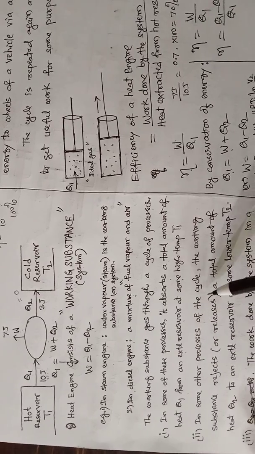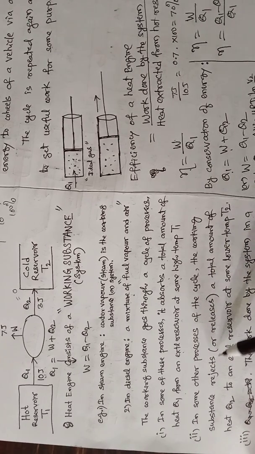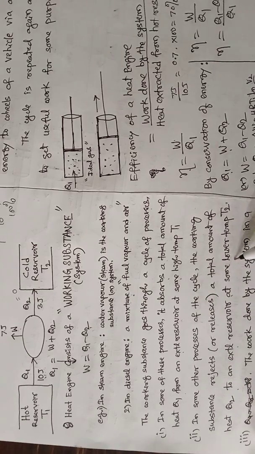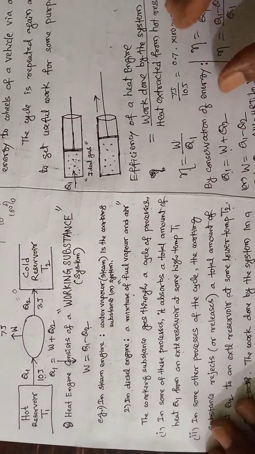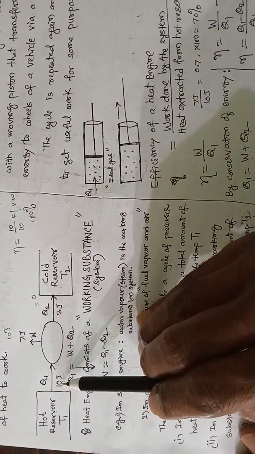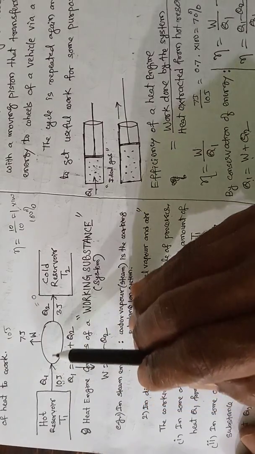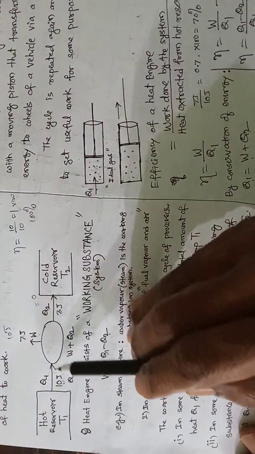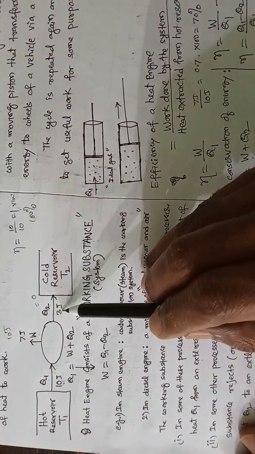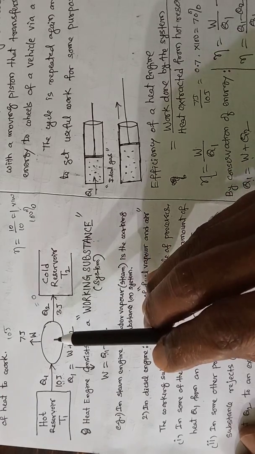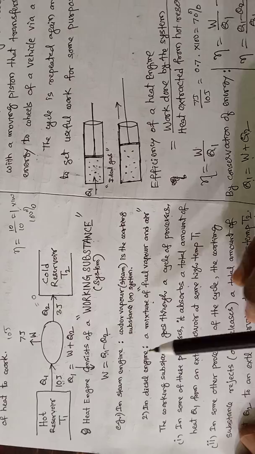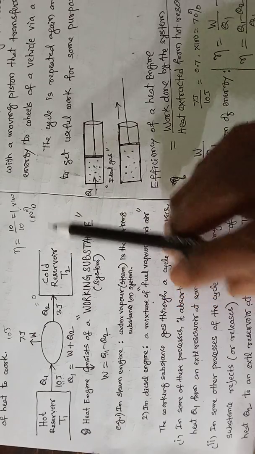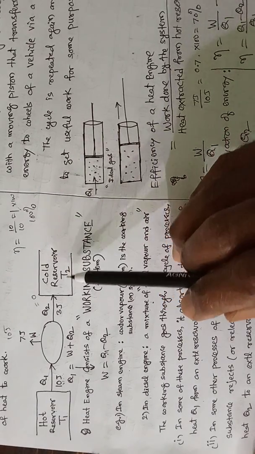In some other process of the cycle, the working substance rejects a total amount of heat Q2 to an external reservoir at some lower temperature T2. Suppose it has absorbed 10 joules of heat energy and it did 7 joules of work. The remaining heat energy, 10 minus 7, is 3. So 3 joules of heat energy is rejected to the surroundings. Cold reservoir means surroundings, and the surroundings are at a lower temperature T2.